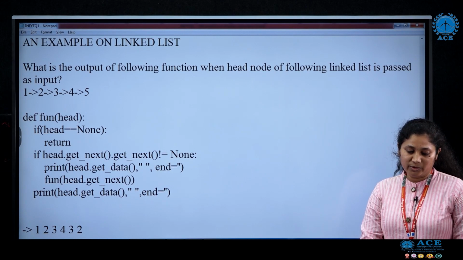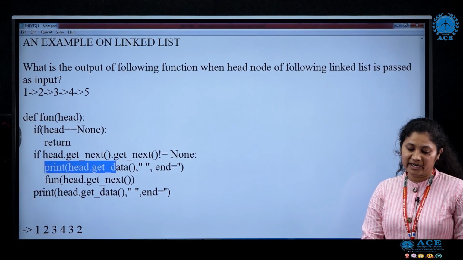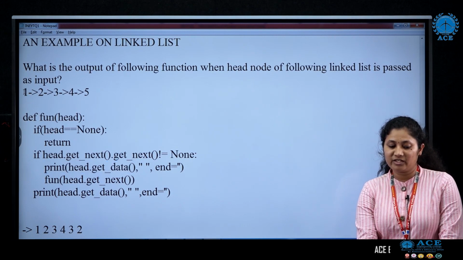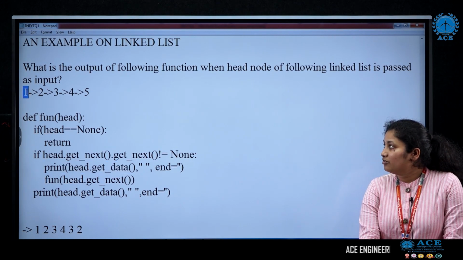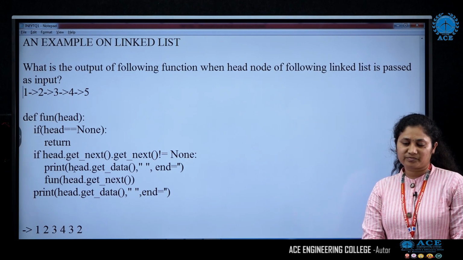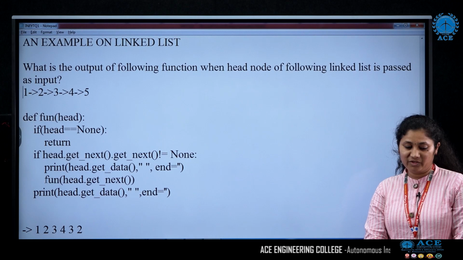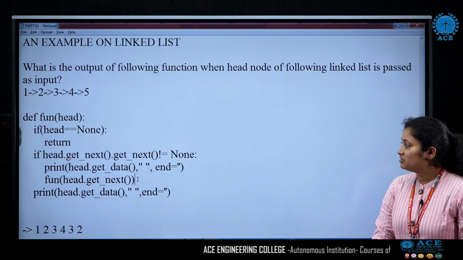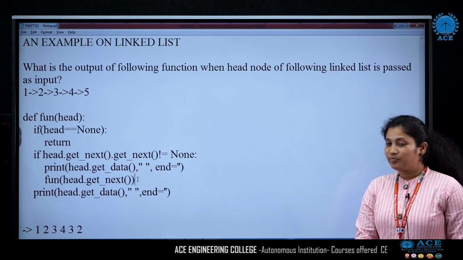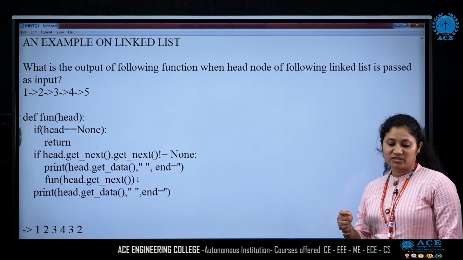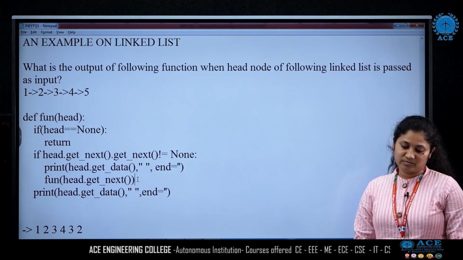So now we are going to print head dot get data. Head has the address of the first node, and the first node data is 1, so you will print 1. Now you can see we are calling the function again. So this is a recursive call. Let us see how this recursive function works. Let us make use of a stack.